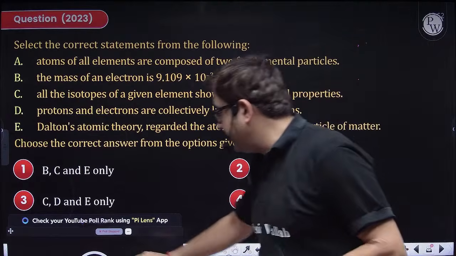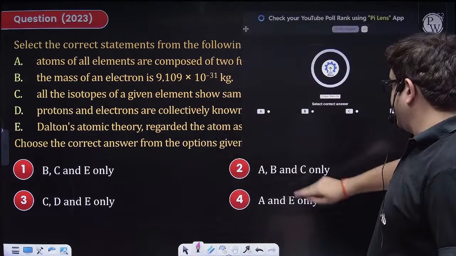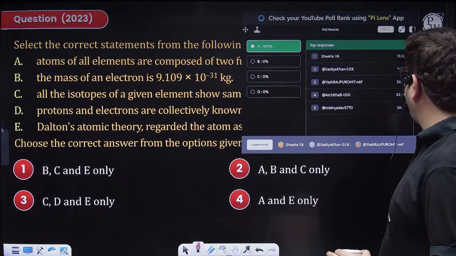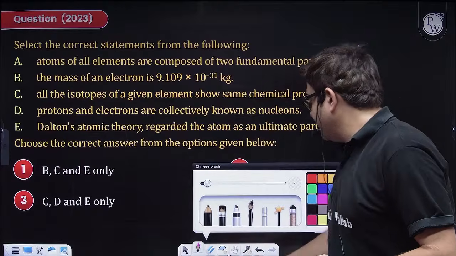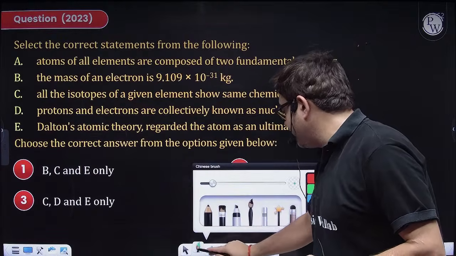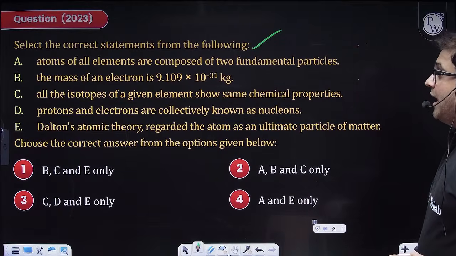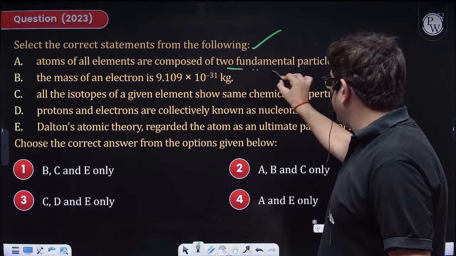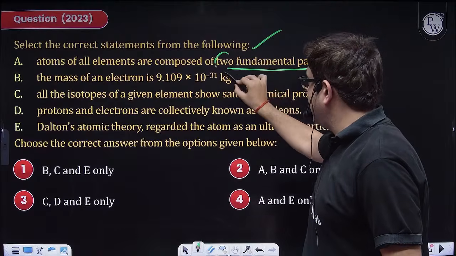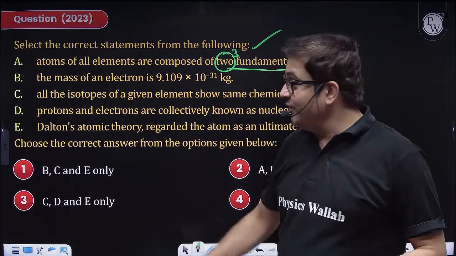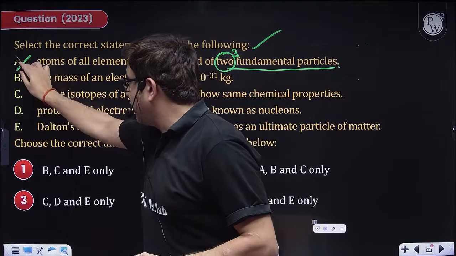Let us check. Again, a theoretical question. Oh, perfect, beta. I'm very happy. Chalo, so let's discuss why it is 1. The correct statement among the following: all atoms of an element are composed of 2 fundamental particles. No, sir, they are composed of 3 fundamental particles. What are they? Electrons, protons, and neutrons. It is saying 2, so this is wrong.